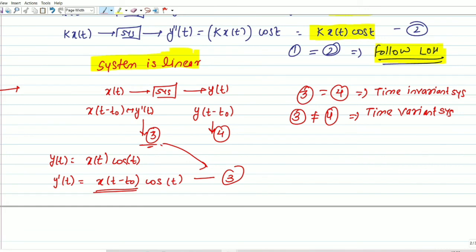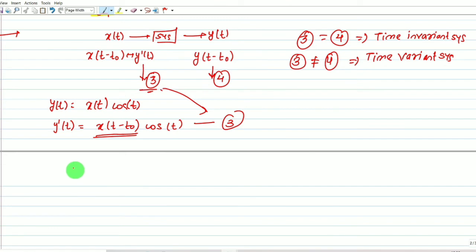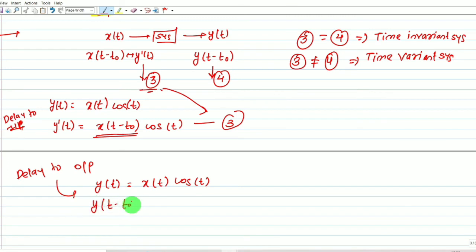Now, next step, we provide a delay to the output. Here we are given the input output relationship y(t) equals x of t into cos of t. When we provide a delay to the output, t becomes t minus t naught. In place of cos t, it will become cos of t minus t naught, because we have to change every t to t minus t naught. Let me write it as equation number 4.